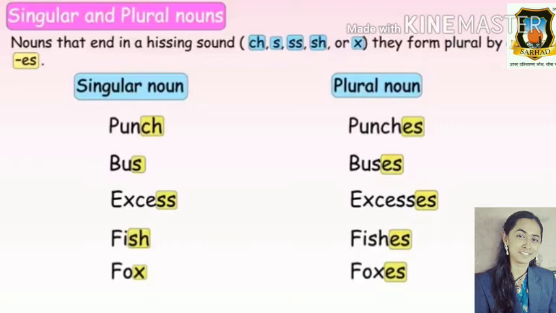We are going to add es to make the plural noun. First is punch, punch, and punches. The singular noun is punch and the plural noun is punches. Bus, and the plural noun of bus is buses.